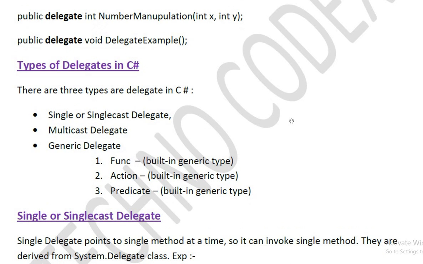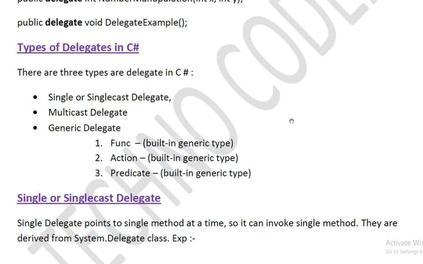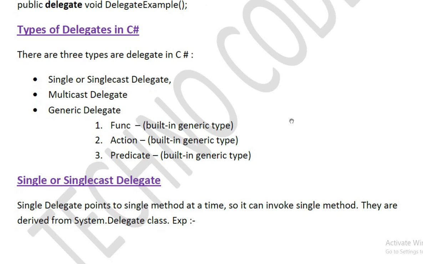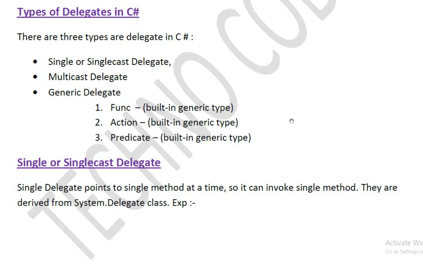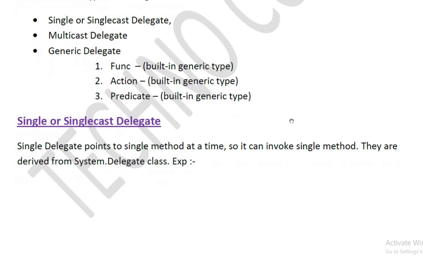Types of delegate: there are different types of delegate: single delegate or single cast delegate, multicast delegate, generic delegate, and there are some built-in generic delegate types: Func delegate, Action delegate, Predicate delegate.